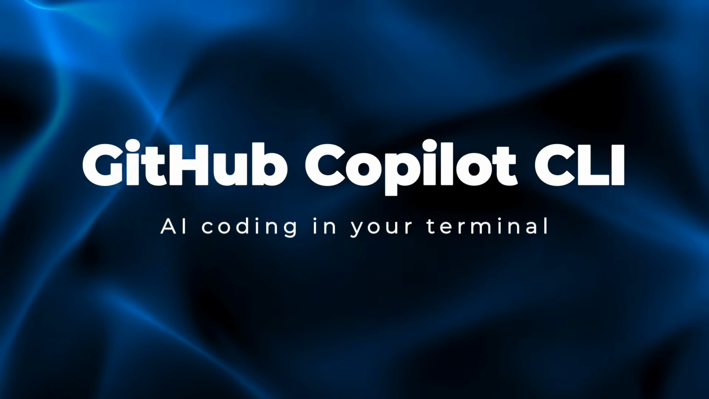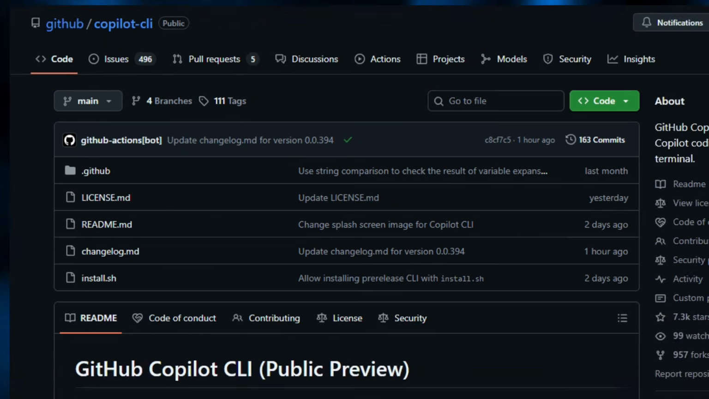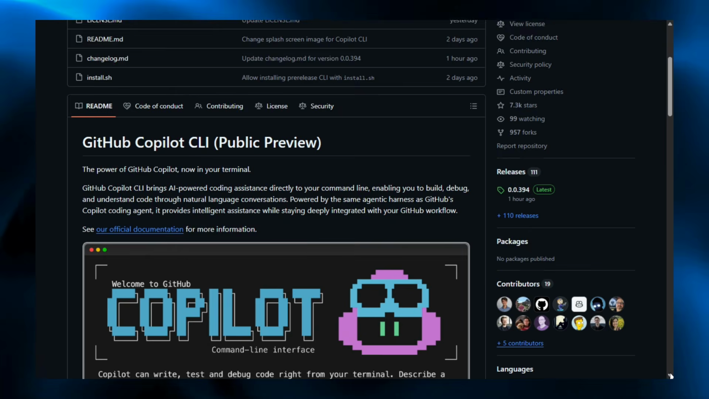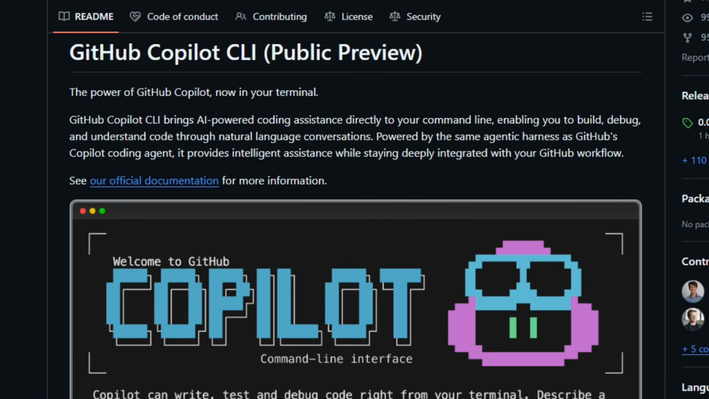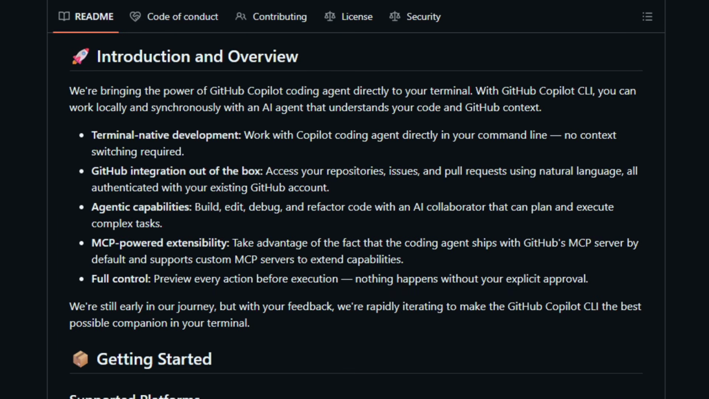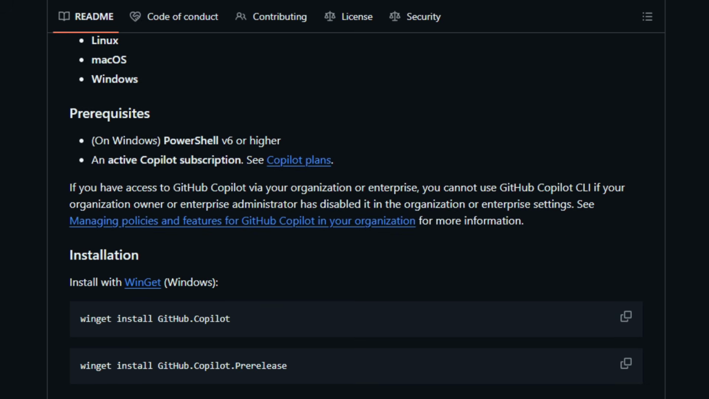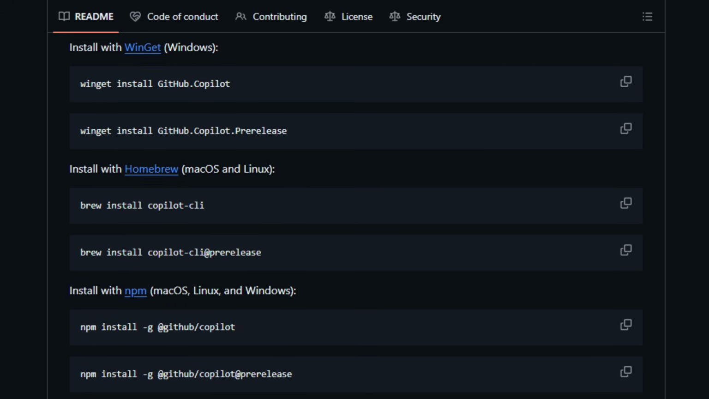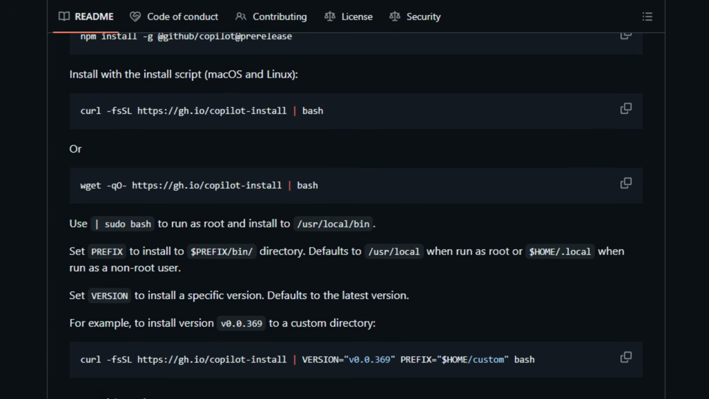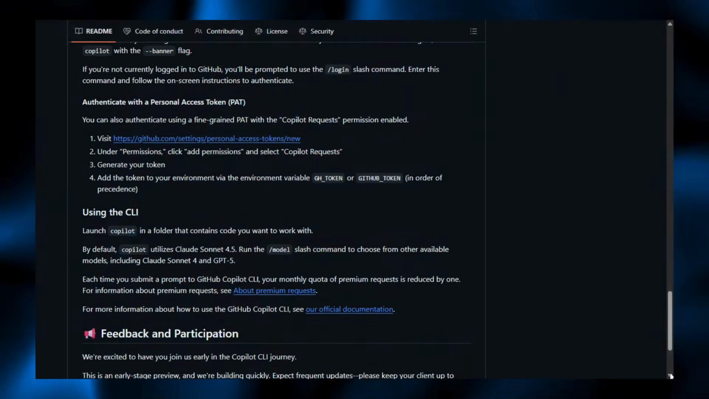Project number 16, GitHub Copilot CLI, AI coding in your terminal. GitHub Copilot CLI is an open-source command line tool that brings the Copilot coding agent directly into your terminal so developers can build, debug, and understand code using natural language commands without switching contexts. It runs locally in a shell, connects with your GitHub account and repositories, and uses the Copilot agent to plan, generate, and modify code while letting you preview actions before execution. This matters for developers who want powerful AI assistance in a terminal workflow. Try installing Copilot CLI and use natural language to work with your code.